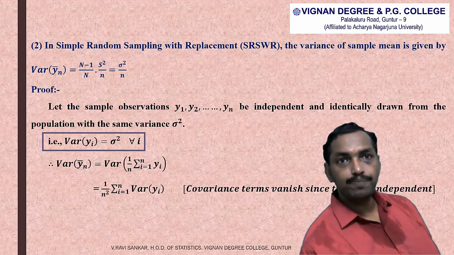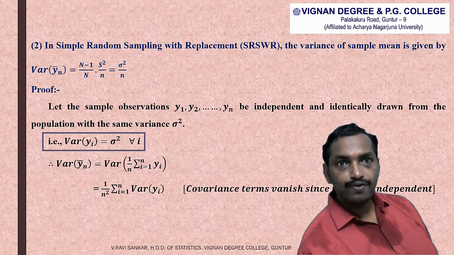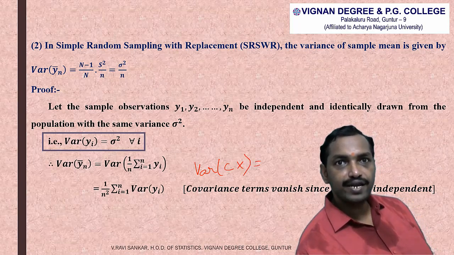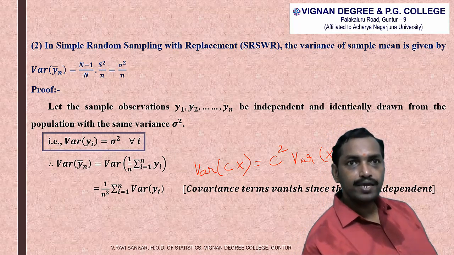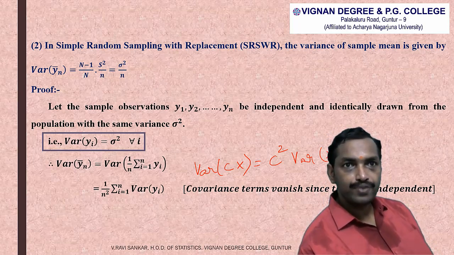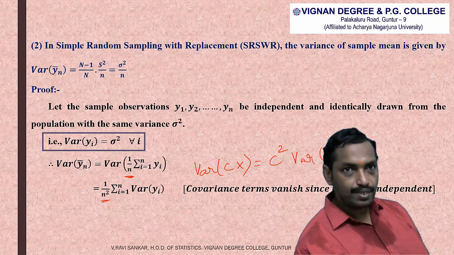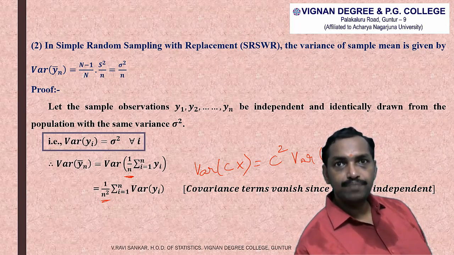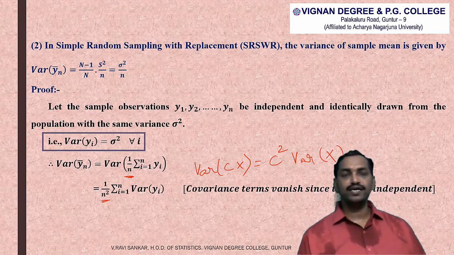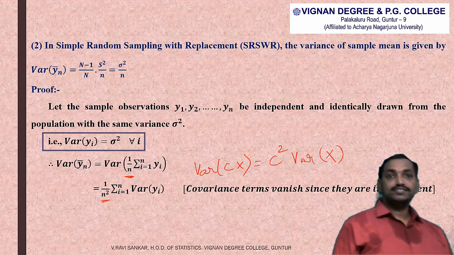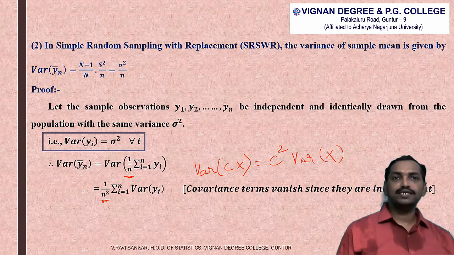Here we used the property of variance, that variance of cx is equal to c square into variance of x, where c is any constant. So in this formula, 1 by n is a constant value, so that we draw it out like this, 1 by n square into, and at the same time variance of summation yi can be written as summation variance of yi, and covariance terms vanish since all the observations are independent.